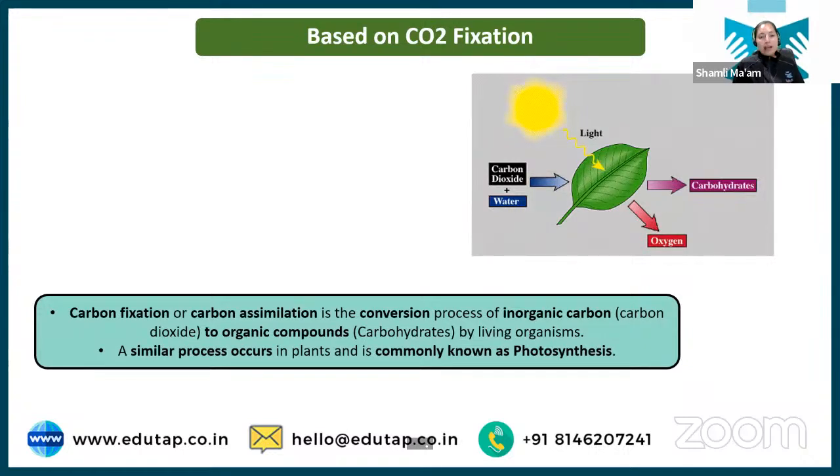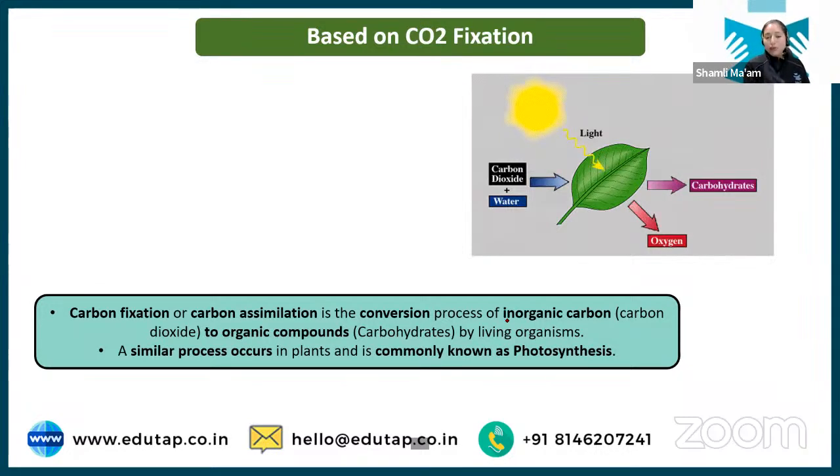Now the next classification is based on CO2 fixation. Students, see why carbon dioxide is being fixed in the plant. Basically, the plant needs carbon dioxide for making carbohydrate. That process is known as photosynthesis, through which carbohydrate is synthesized in the plant and the plant makes its food, right? So it is very important to understand how this CO2 is fixed in the plant, and based on the process in which CO2 is fixed in different types of crops, we have a classification again. For all crops, it's not just one pathway. There are two or three pathways that are different for different categories of crops, and based on that we have this classification.